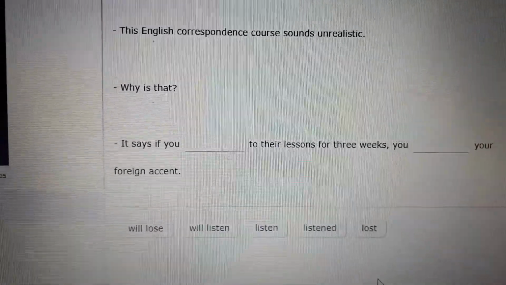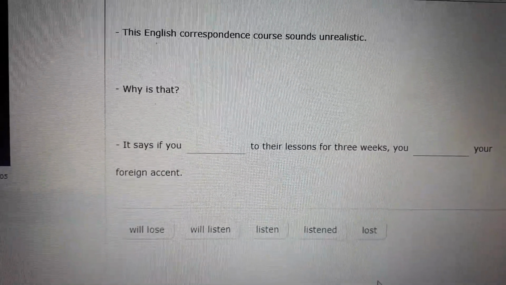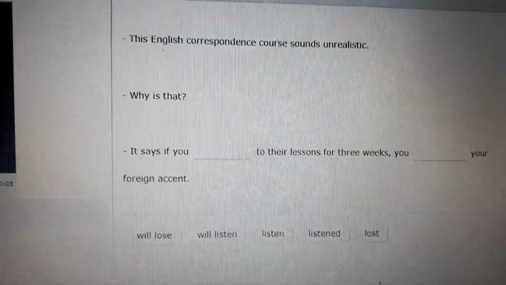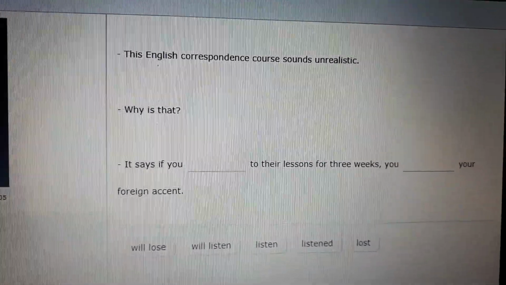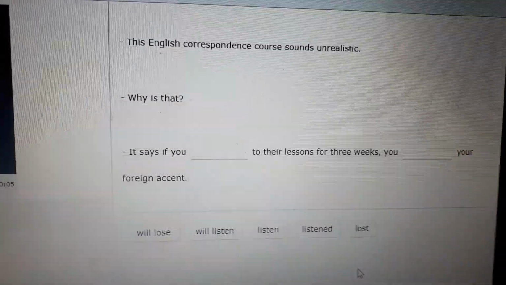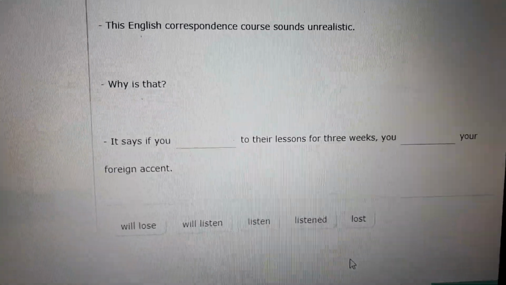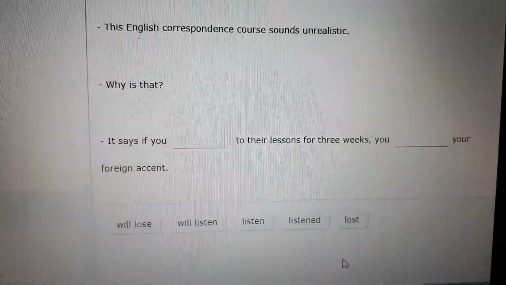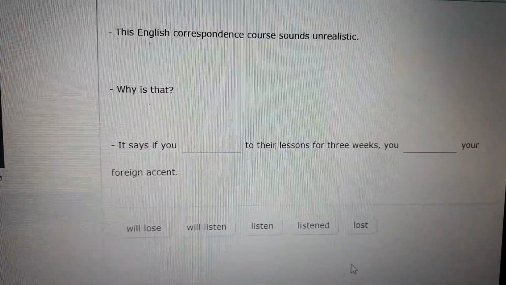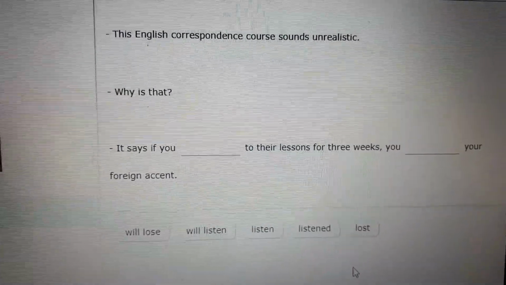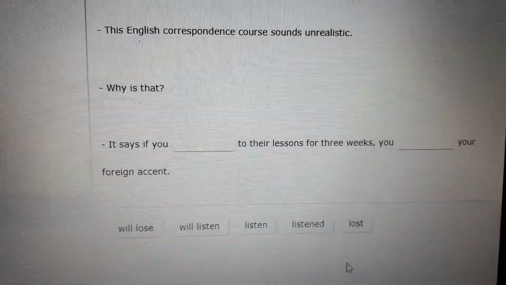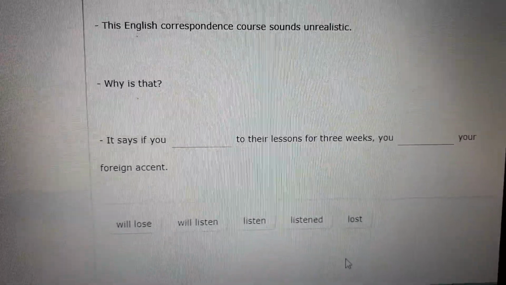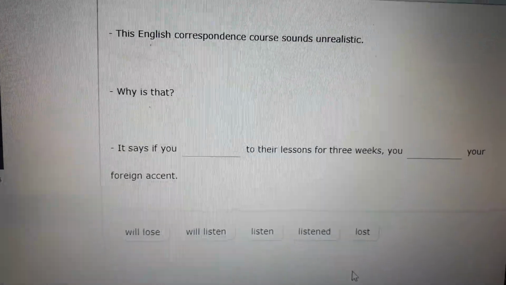So it says if you will lose, will listen, or lost. Listen, no, because it's not past. So we forget about that. Okay. It says if you lost to their lessons, no, it doesn't sound correct. So that's not good. We're going to forget about that word for this moment.